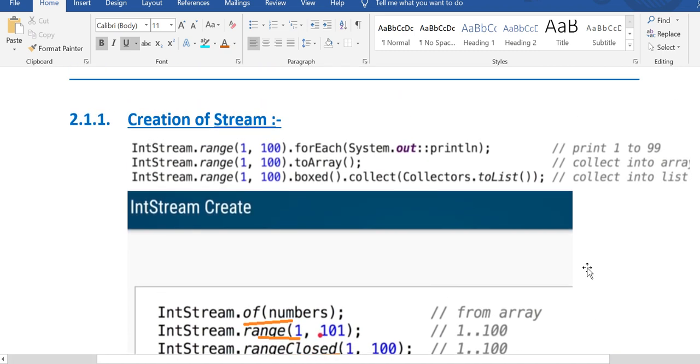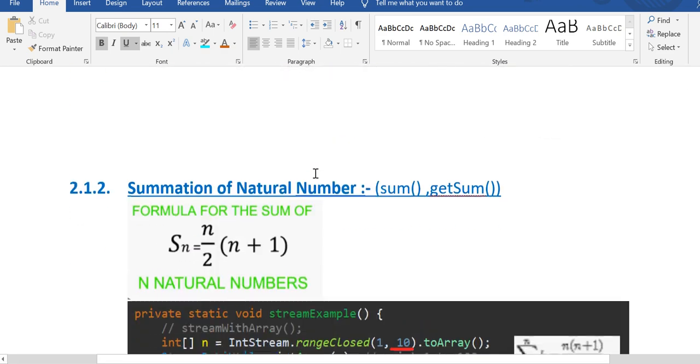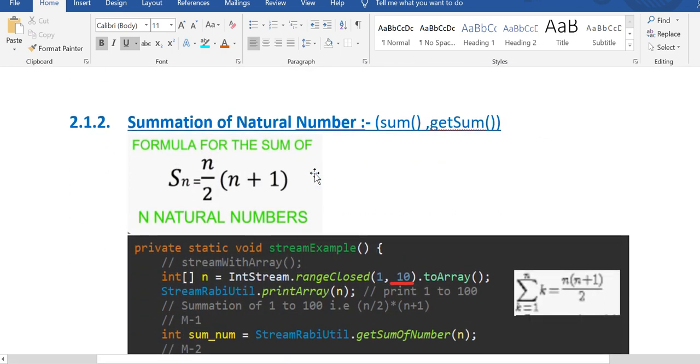Okay, and instead of forEach, you can use collect with Collectors.toList. You can get the list, and with toArray you will get an array, and boxed is the wrapper to integer. I mean primitive to wrapper, wrapper to primitive, collecting into list.